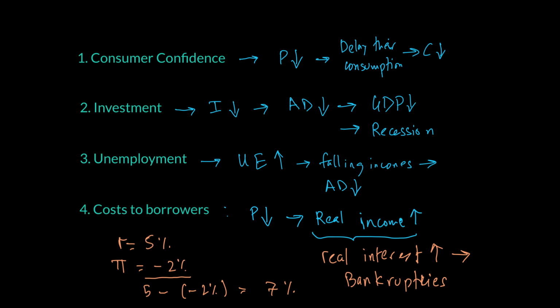So X minus M can go up if they are elastic, and that could also be beneficial for the economy. So while some parties like borrowers will lose out, the lenders will gain, people on fixed income will gain, even net exports will go up. So those could be some arguments that can be raised in favor of what we call deflation.